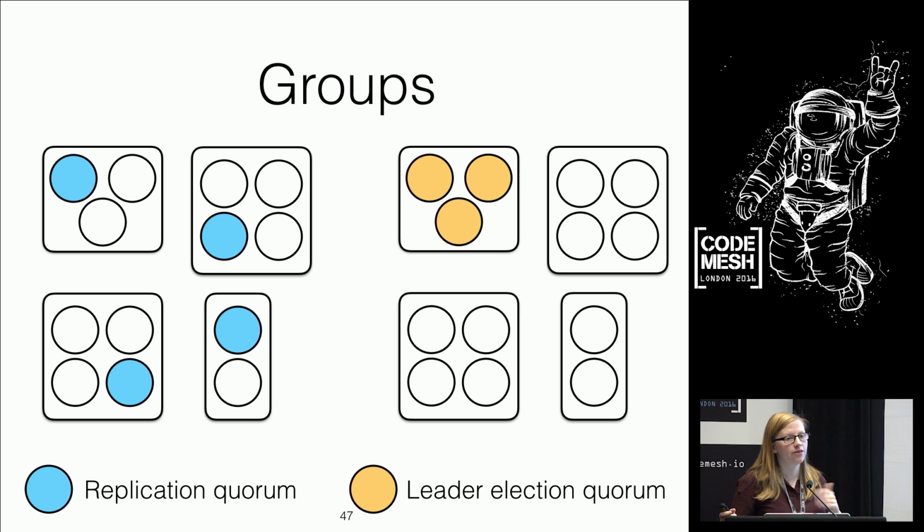So when your master does fail and you need to elect a new one, we just need to get one rack, which will be easy to talk to because they're going to be close, so low latency. We just need one rack to get on board, and they will have a copy of all of the requests, and they will safely be able to become elected as a leader and take the system forward.